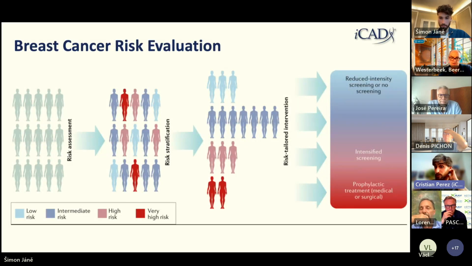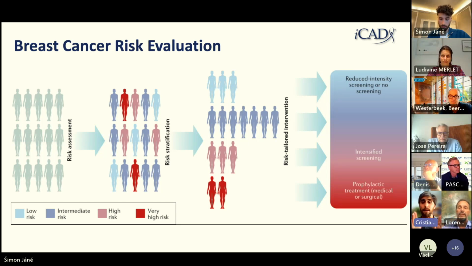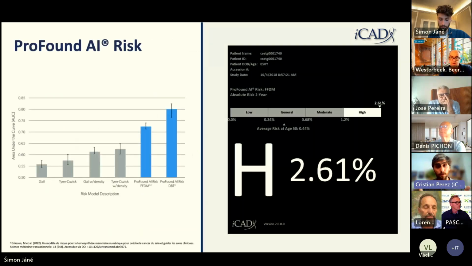The next tool that I want to talk about, and it's another algorithm that we also provide, is the risk evaluation. So basically, risk evaluation, the idea is to move into a personalized risk assessment of women, and we're capable of doing this in a predictive way. So we're able to categorize the women in 4 categories of risk, and that would allow us in the future to provide a personalized screening. There are multiple risk models, but ours perform much better than the traditional ones, which are 5 to 10 years.